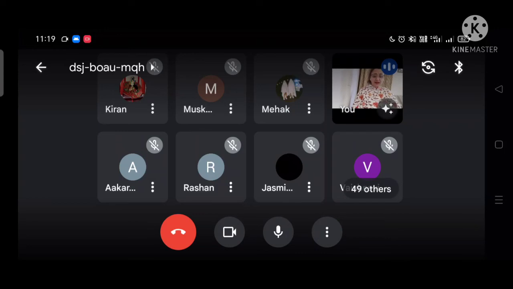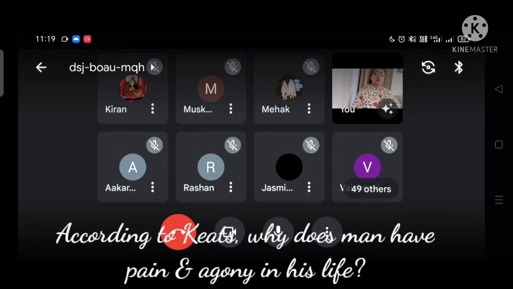Okay, and why does man suffer, according to Keats? Why does he suffer pain and agony? Why do human beings suffer a lot? Why do they have pain and agony? Yes, Akarshita. Due to disappointment. Good. Akarshita, bolo.